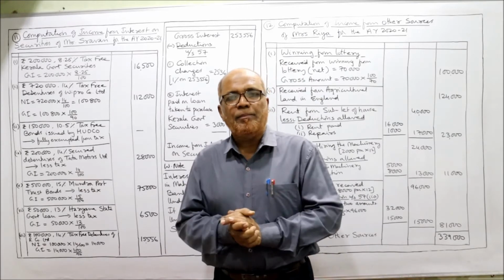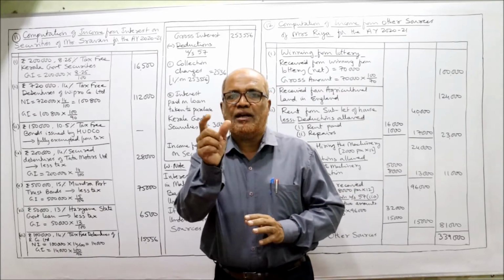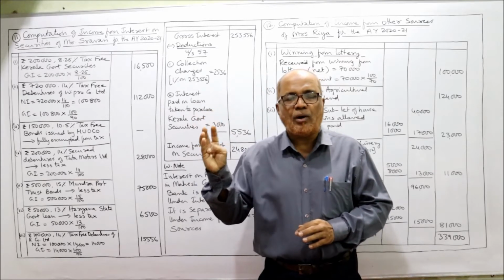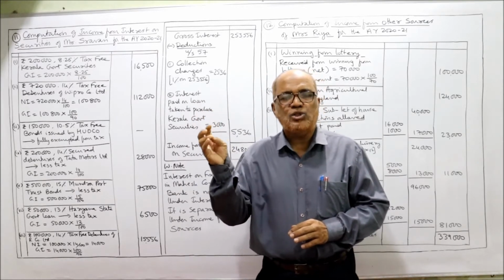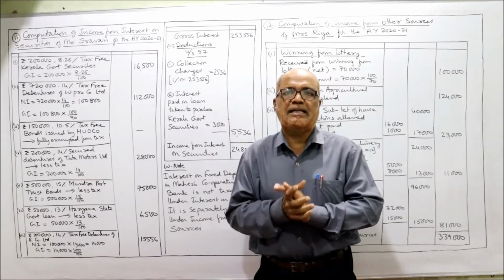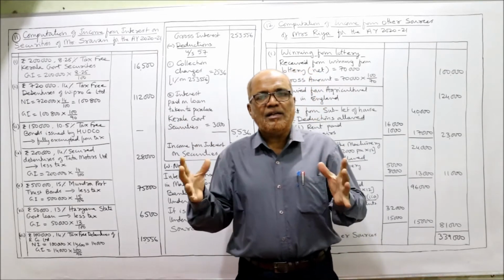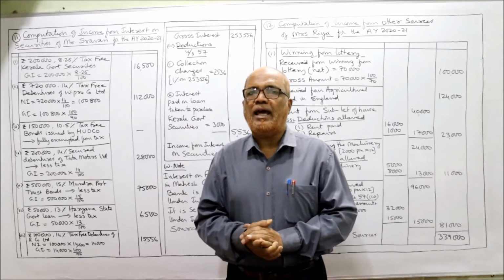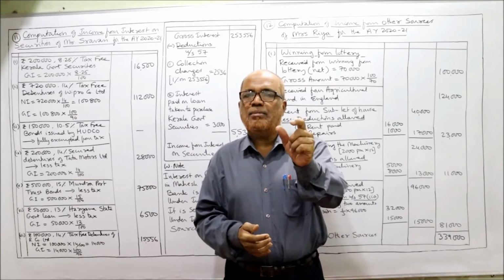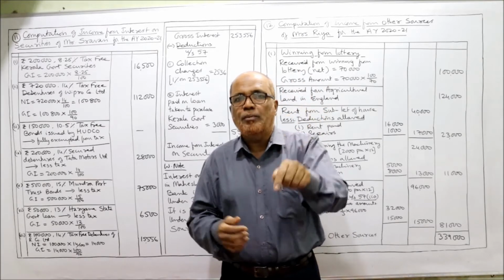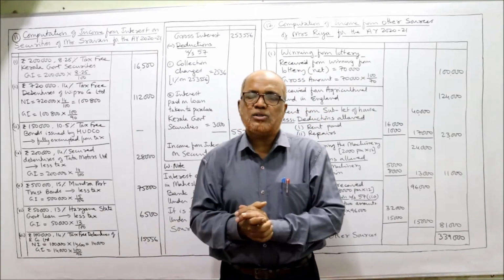I have already completed so many videos on the Income Tax Act: the introduction part, income from salary, income from house property, profits and gains of business and profession, capital gains, and lastly income from other sources. Income from other sources is a residual head. That means if an income does not fit in the first four heads, then it will be put to tax under income from other sources.